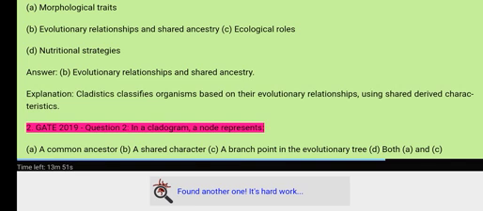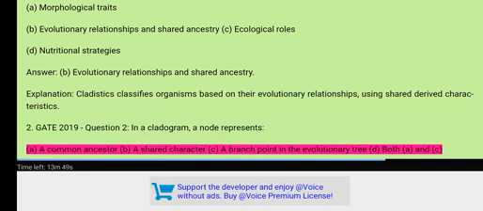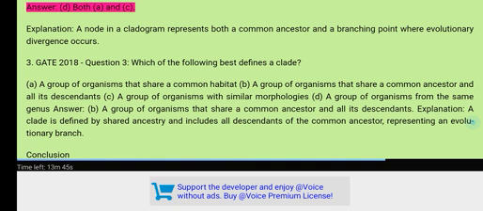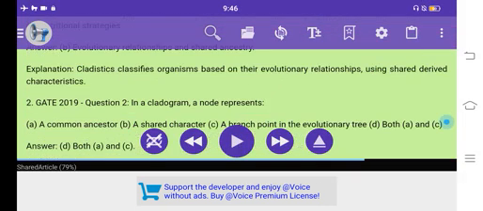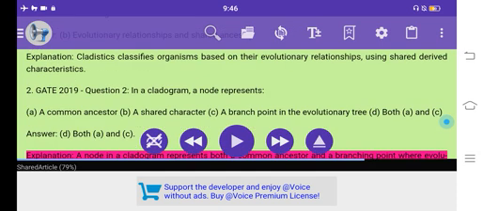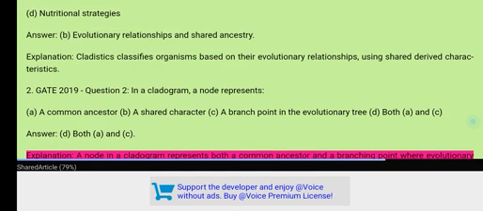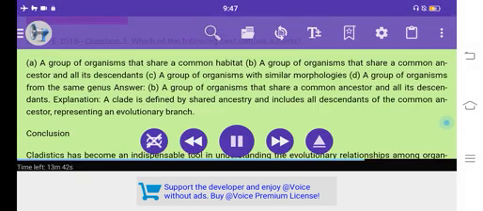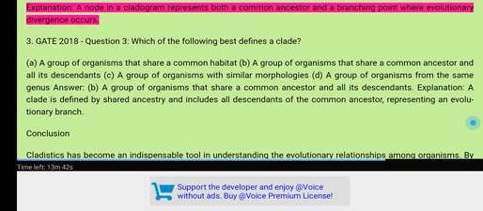2. GATE 2019 Question 2. In a cladogram, a node represents: A. A common ancestor. B. A shared character. C. A branch point in the evolutionary tree. D. Both A and C. Answer: D. Both A and C. Explanation: A node in a cladogram represents both a common ancestor and a branching point where evolutionary divergence occurs.